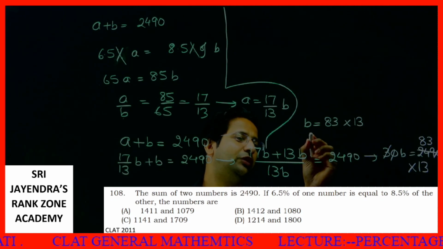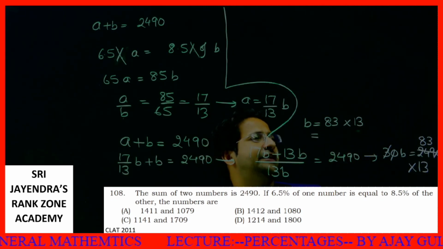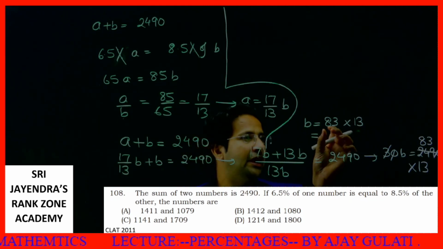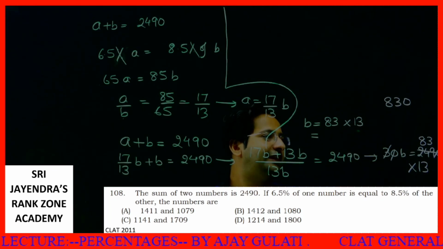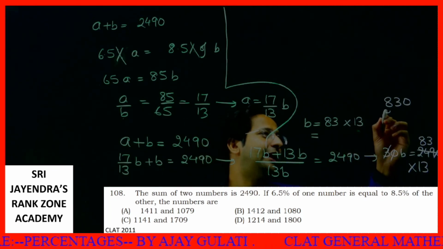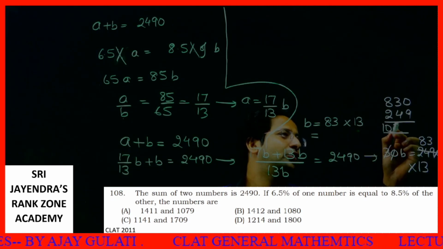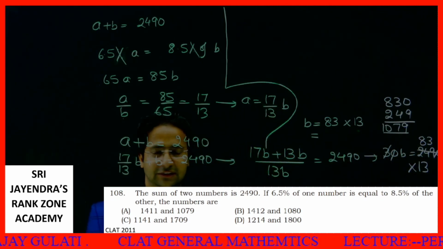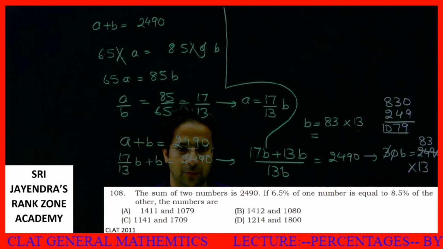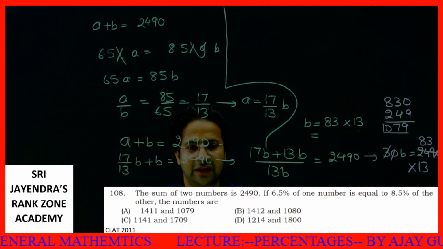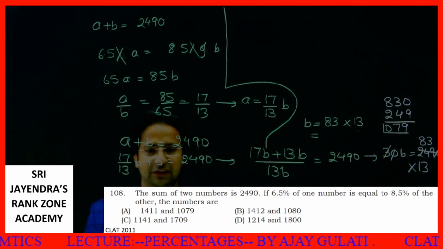83 into 13. This is what I actually want to explain to you. How will you multiply this? See, 83 into 10 is 830. 83 into 3 is 249. So your answer becomes 1079. This is one way of doing it. You get it? 1079. This is clear to everyone, I hope. So one value is 1079 and this is B. B is 1079. Only option 1 satisfies this.